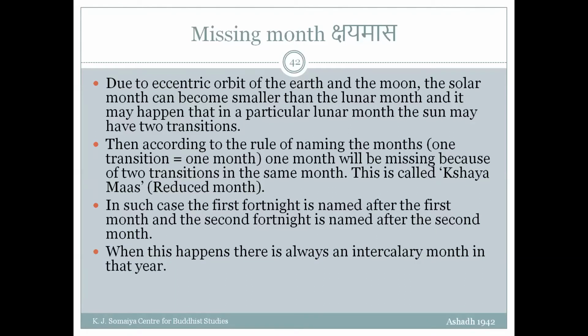Now, when this happens, there is always an intercalary month in that year, because on an average, an intercalary month is required. So when one month is missing, the calculation will tell you that in that particular year, it will also happen that when the sun becomes slow, there will be a particular lunar month where no transition will take place. Because what is happening is that the lunar and solar transitions are taking place typically around the new moon days. And therefore, in the same year, the intercalary month also will happen.